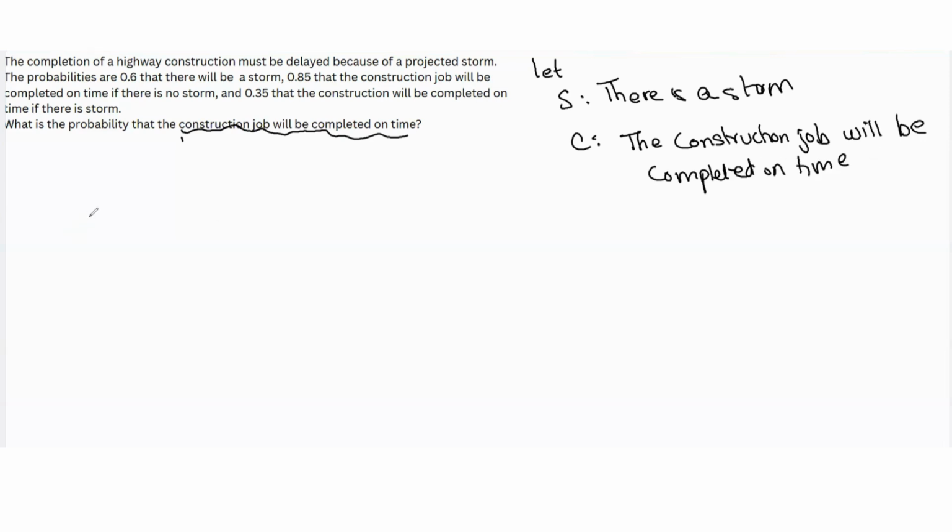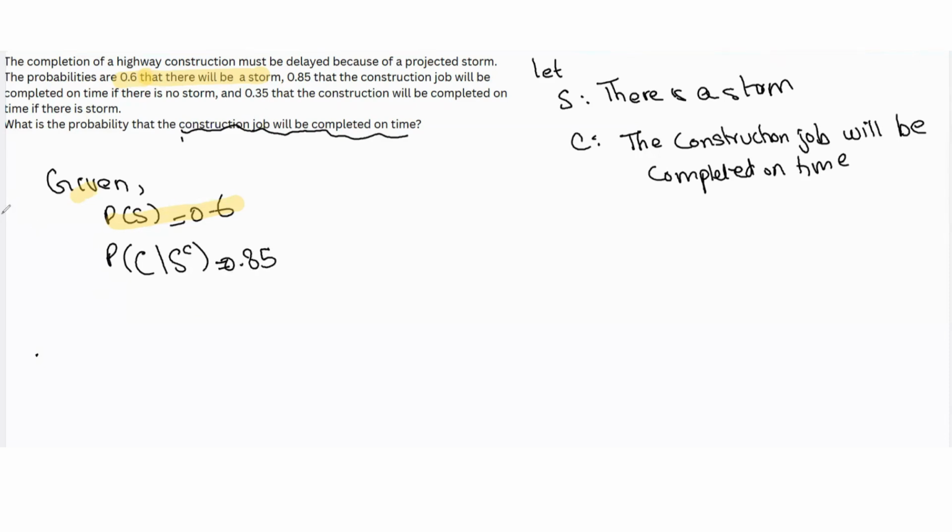And they're given certain probabilities here. We're given the probability of storm is 0.6. So we're told the probability is 0.6 that there will be a storm. And we're told the probability is 0.85 that the construction job will be completed on time if there is no storm. So we're given the probability of C given S complement, which is 0.85.